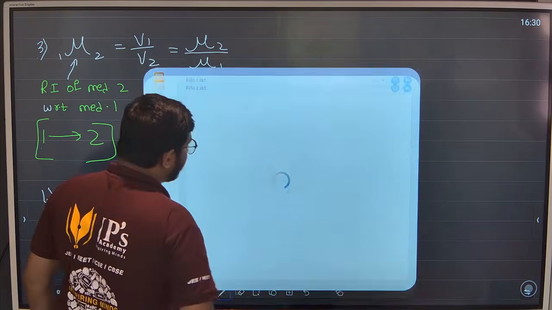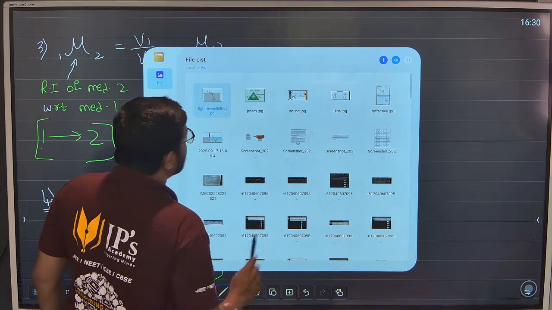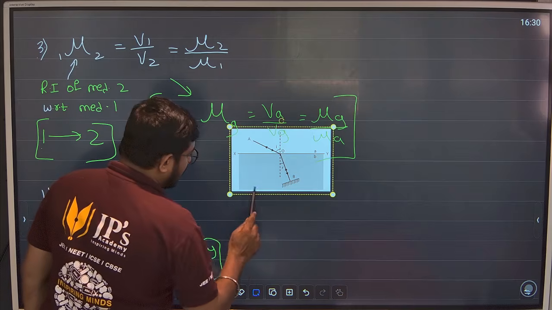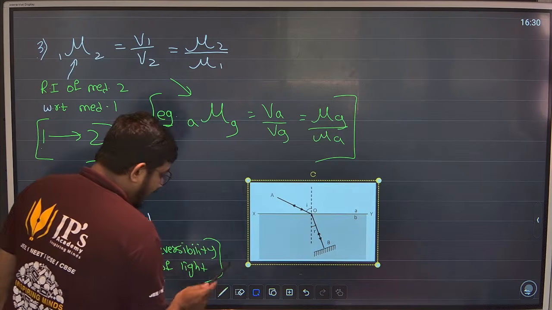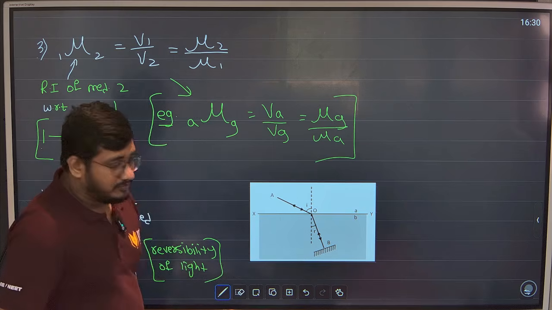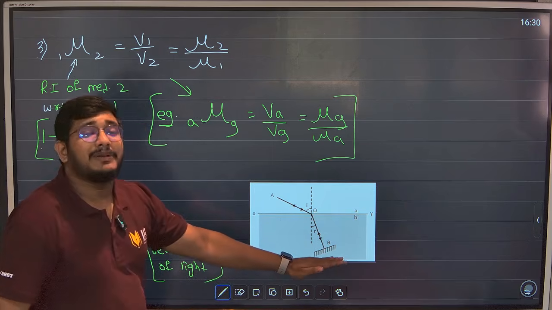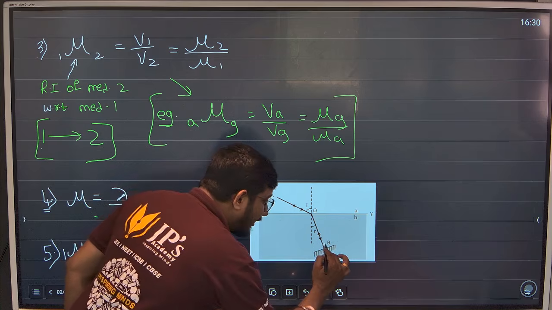Check this out. Check guys. Imagine, like simple. Imagine light is traveling from medium 1 to medium 2. It is refracting. We placed a mirror over here, plane mirror. So the light will reflect back. Suppose it is falling at 90 degree over here.